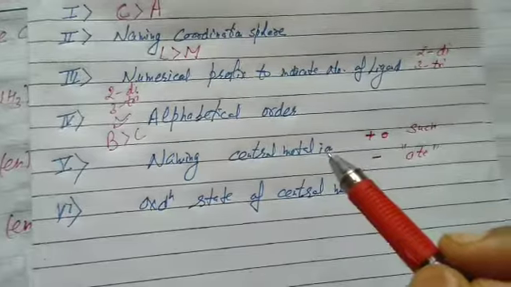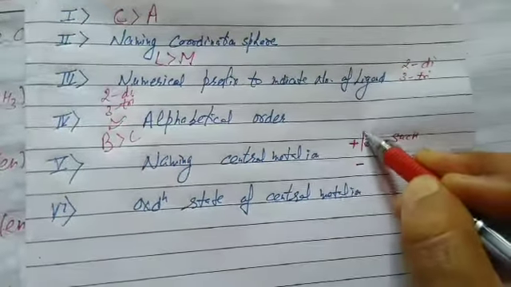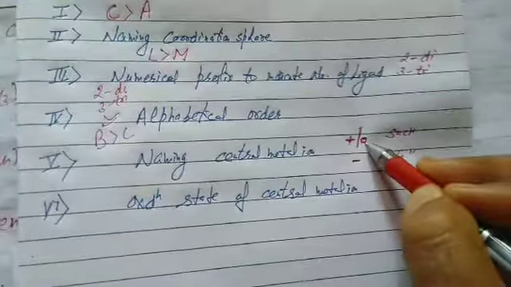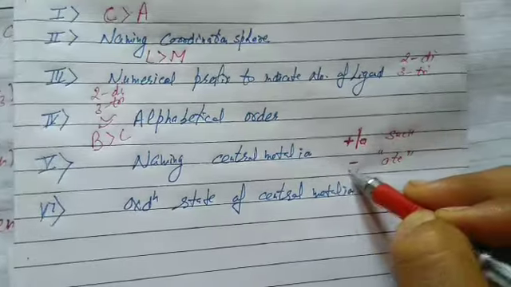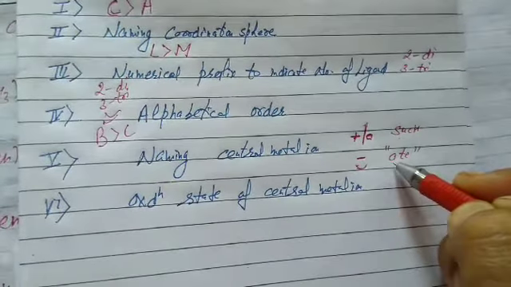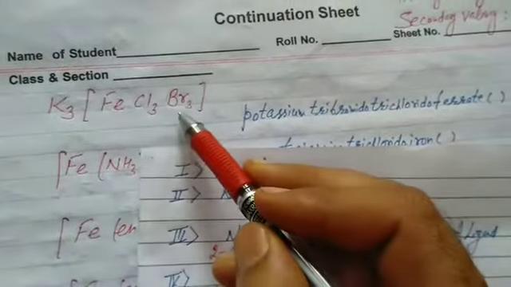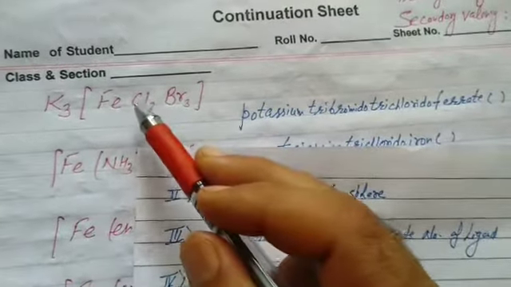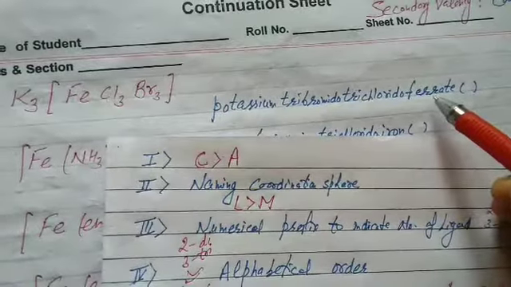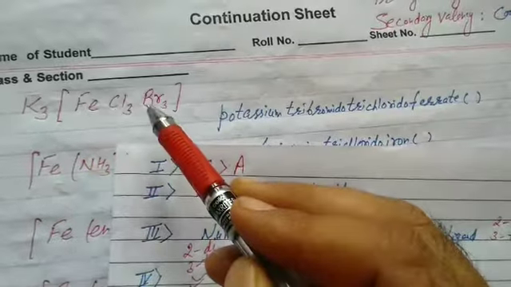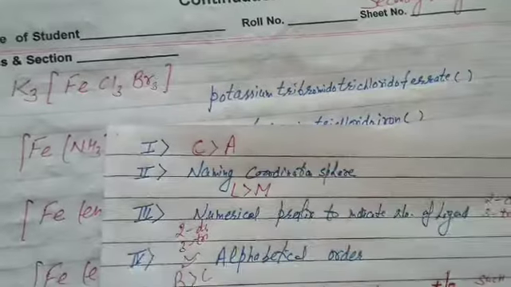Students, when we name the central metal ion, we will check the nature of the complex, whether it is cationic or neutral. For cationic or neutral complexes, the metal ion is written as such, but for anionic complexes, we add the suffix -ate after the name of the metal ion. Now it's clear what the nature of this complex is. It is an anionic complex, left to right, cation to anion. It is the anion part. So we write ferrate. Potassium tribromidotrichloridoferrate.